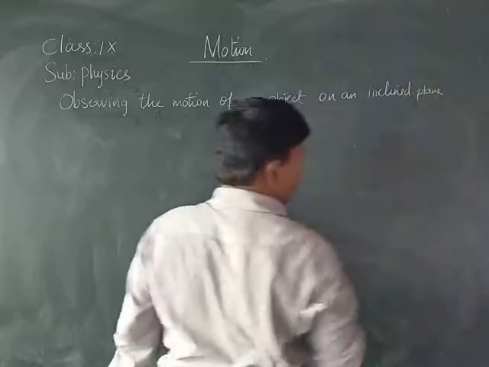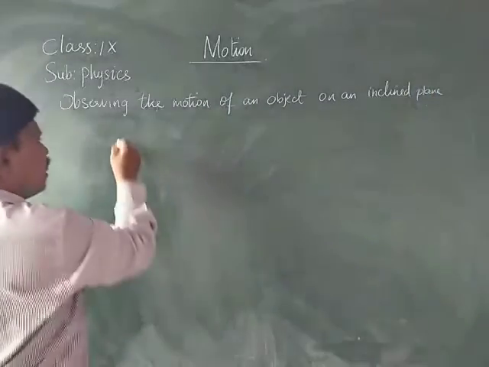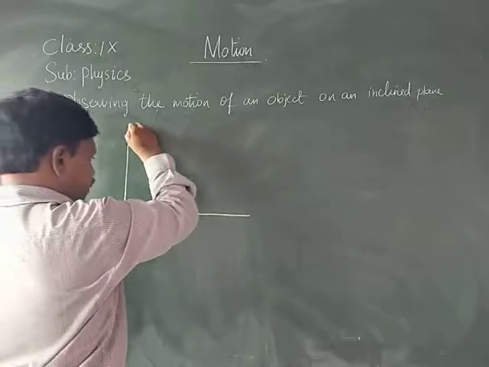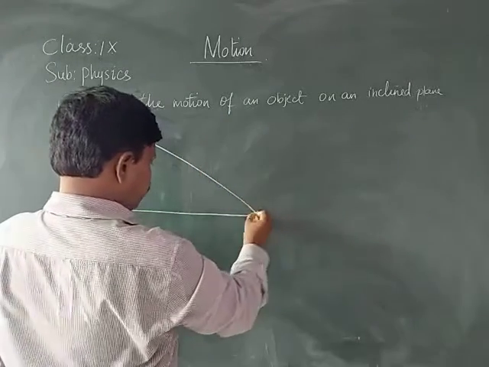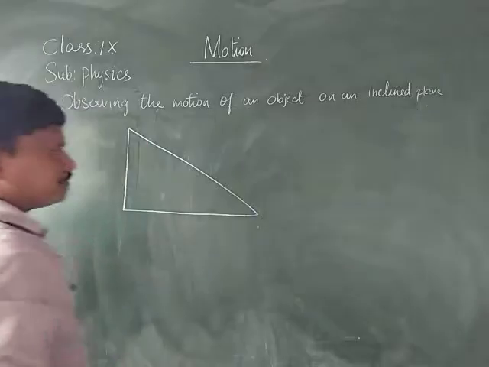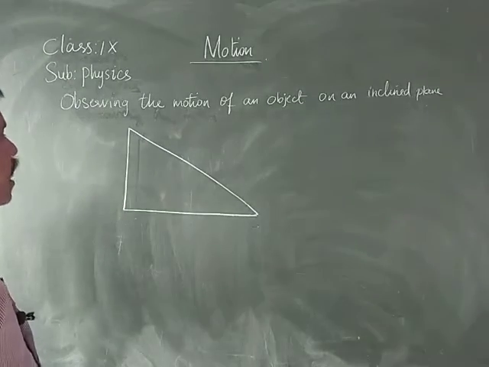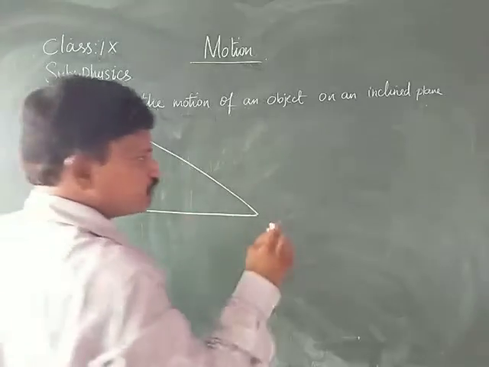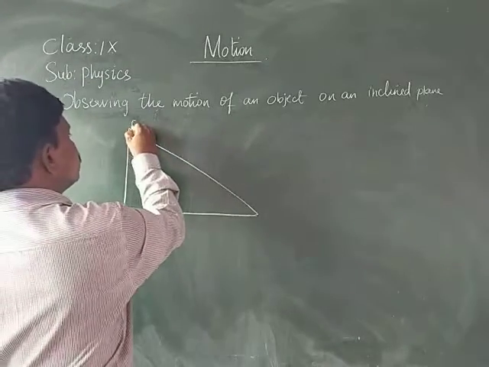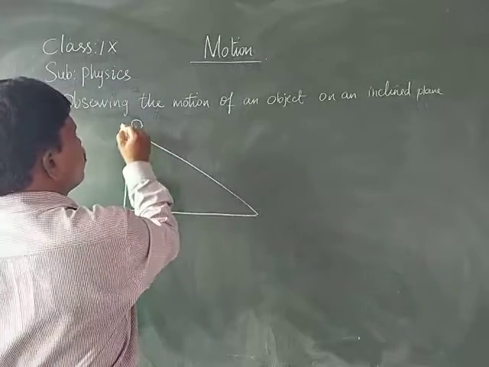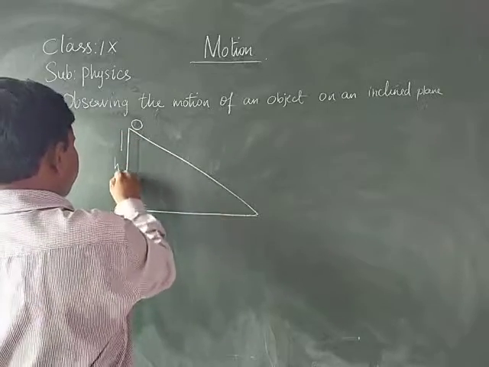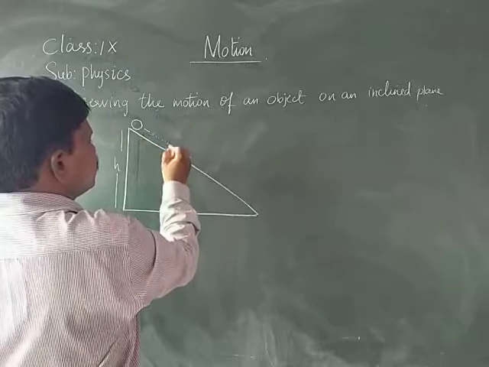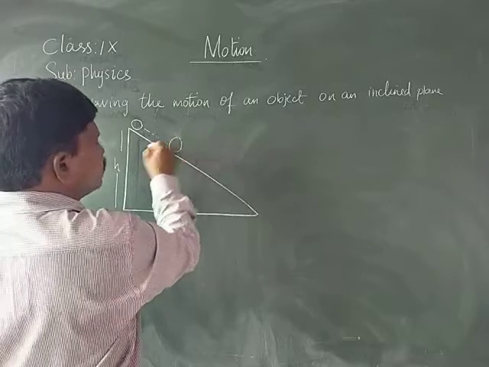Normally, an inclined plane is like this. Take a cardboard lamina, place it inclined, and take a ball. Try to release the ball from a certain height and observe how it moves down.